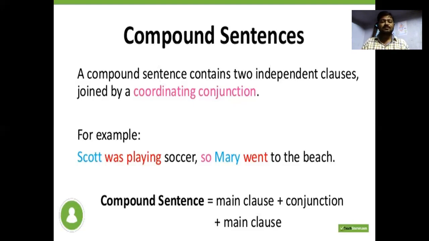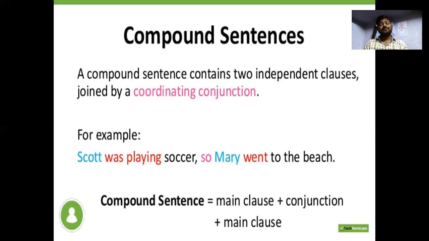What is a conjunction? A conjunction is a word which can join two words or two sentences. That may be called a conjunction. Look at the sentence here. For compound sentences, there should be two independent clauses, and we have to join them together.